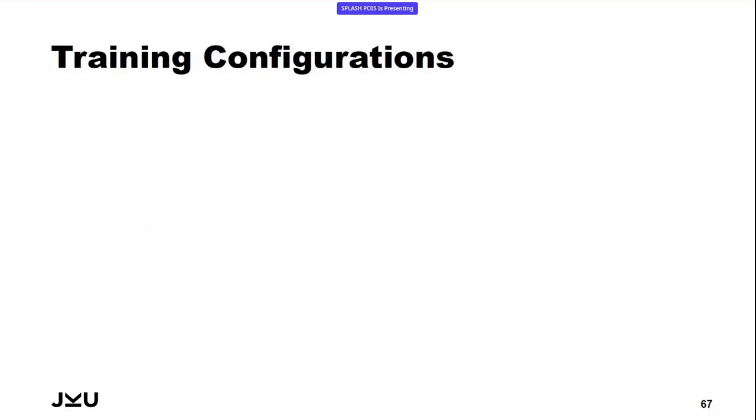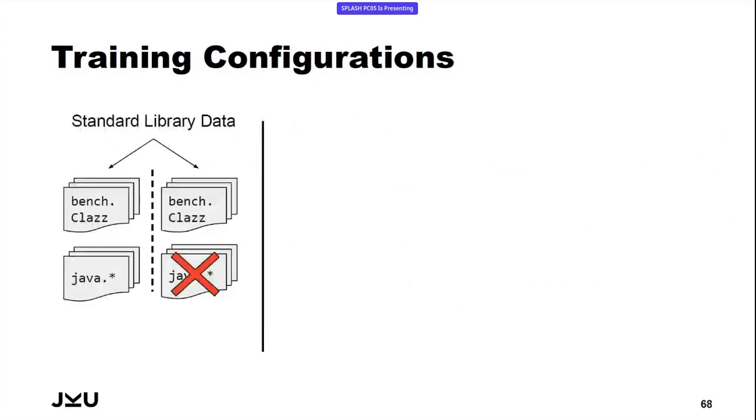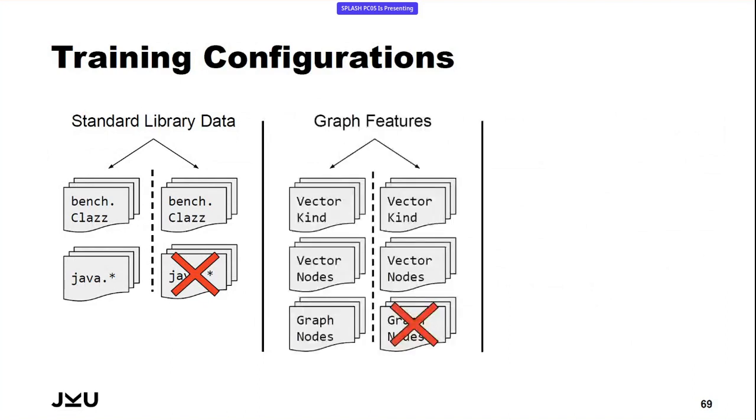All right, what training configurations were we interested in? What did we evaluate? First of all, we trained different models based on either using the standard library data or not using the standard library data. We also investigated whether using the graph features describing the function as a whole are beneficial or not.